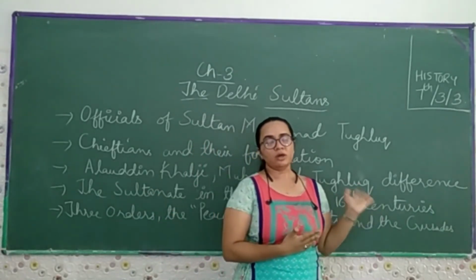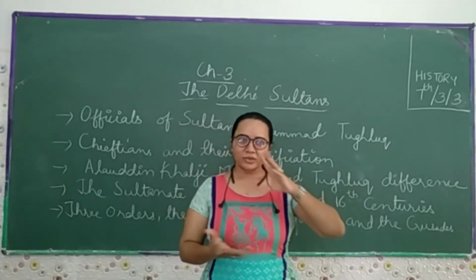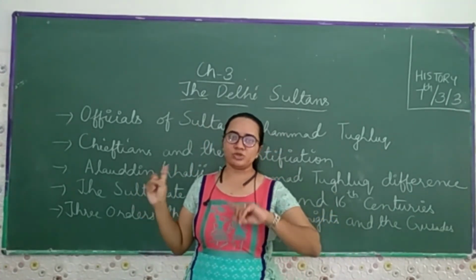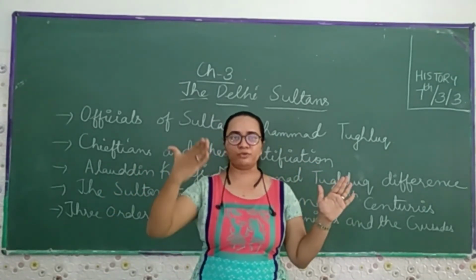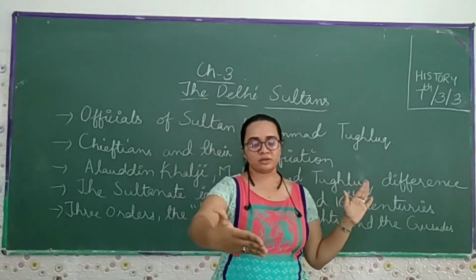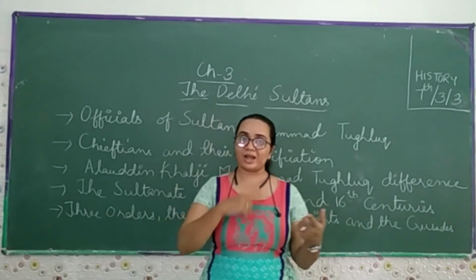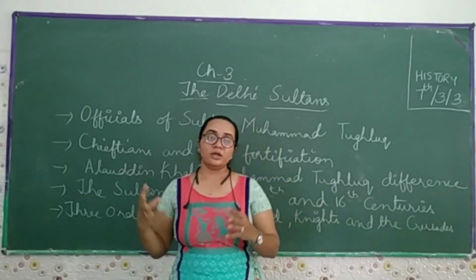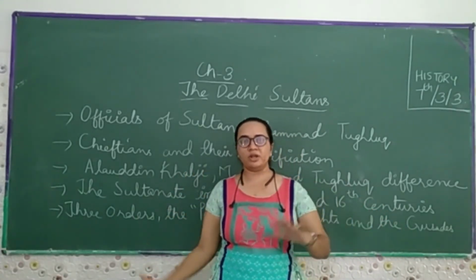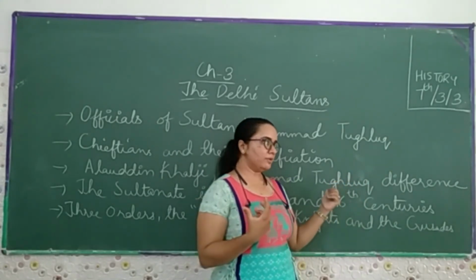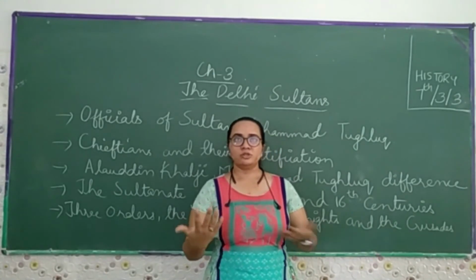If we talk about the period of Alauddin and the period of the Tughlaqs, they levied taxes on these people. In the case of Alauddin Khilji, they had to give 50% of whatever grain they cultivated to their owners. And in the Tughlaq period, they had to feed a large army. Apart from that, a number of taxes were levied on the farmers. In this period, people died due to famine, or you can say starvation. So this started the rebellion.